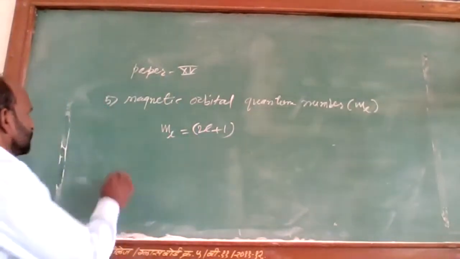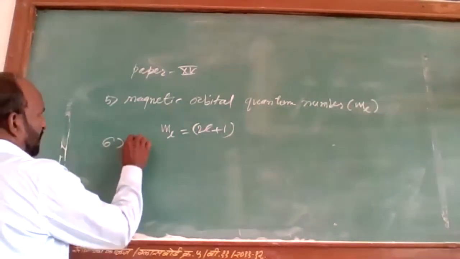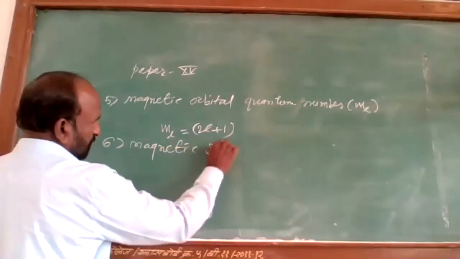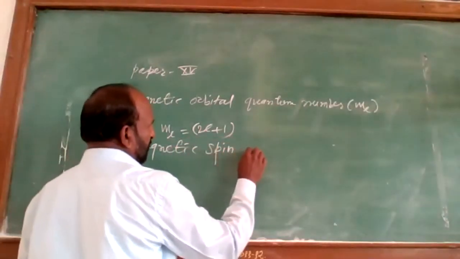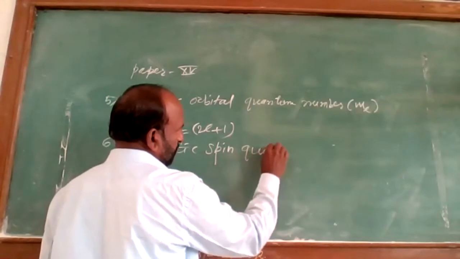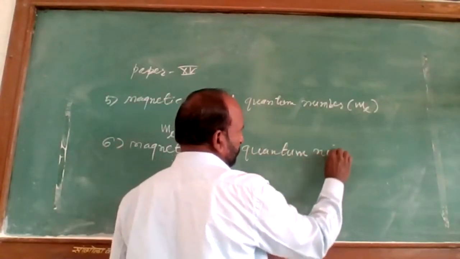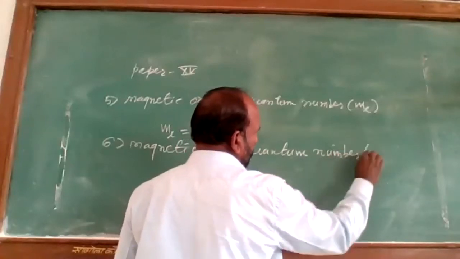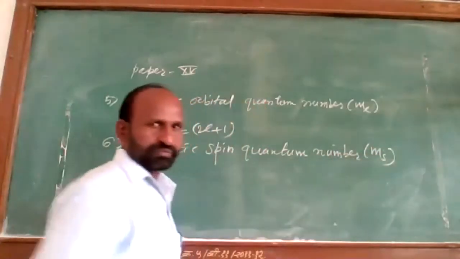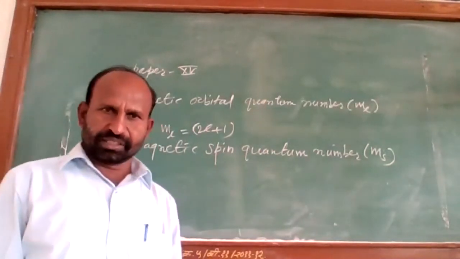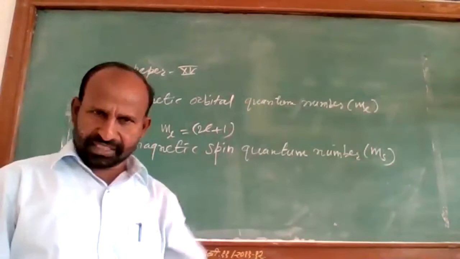Then another quantum number, the magnetic spin quantum number, is given by M_S. It means the spin motion of the electron is also affected by the external magnetic field.